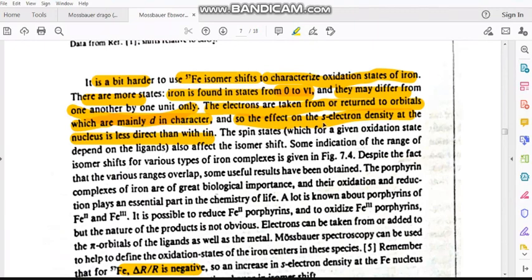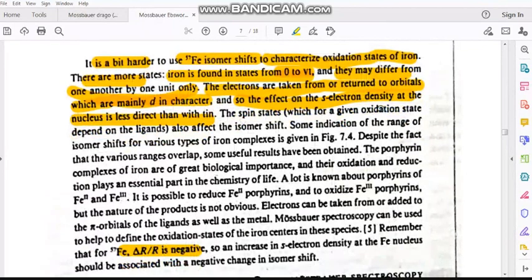The spin state, for a given oxidation state, depends upon the ligand. That example we have already seen. If you take a strong field ligand, the ion will be low spin. If you take a weak field ligand, the ion will be high spin. So the spin state also affects the isomer shift.